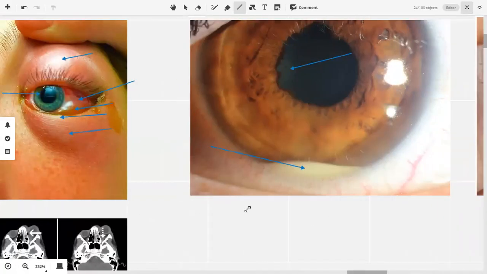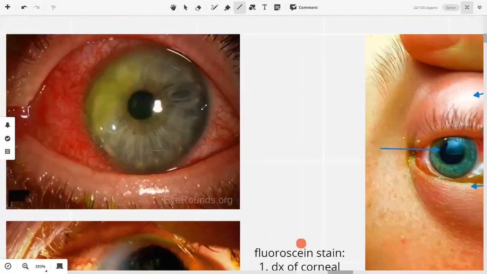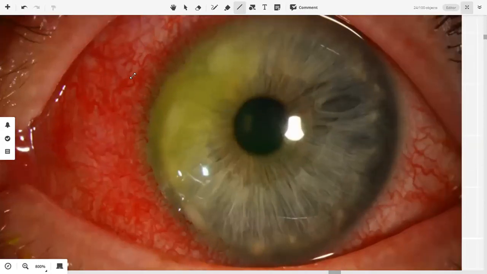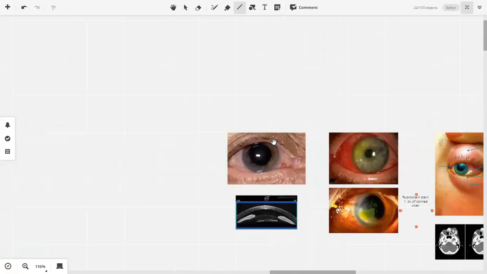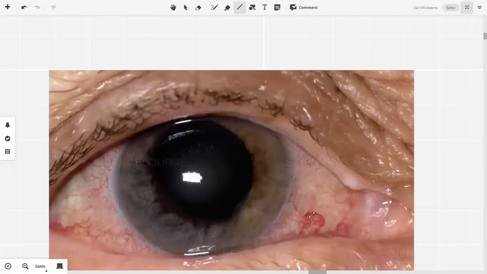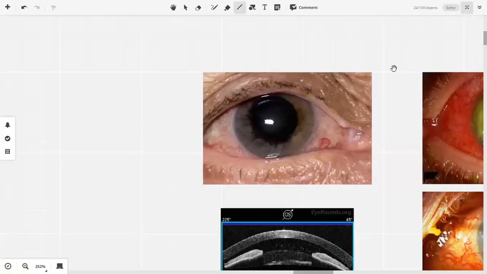Why? Because we have seen that if there is congestion in the conjunctival vessels, this is how it should appear, right? This area. Similarly, in this one it is a bit less, but you can see that some of the conjunctival vessels, the arcades, are more visible.